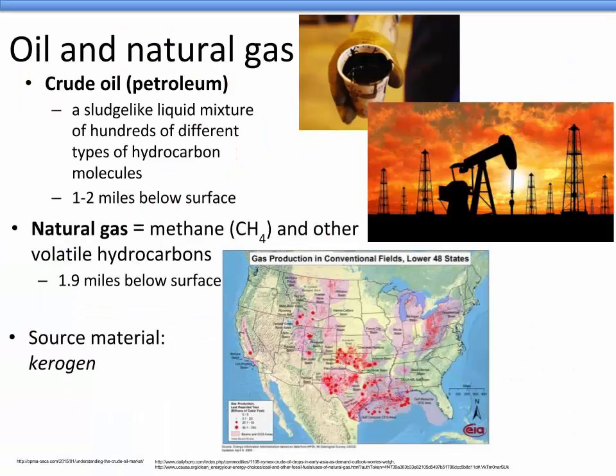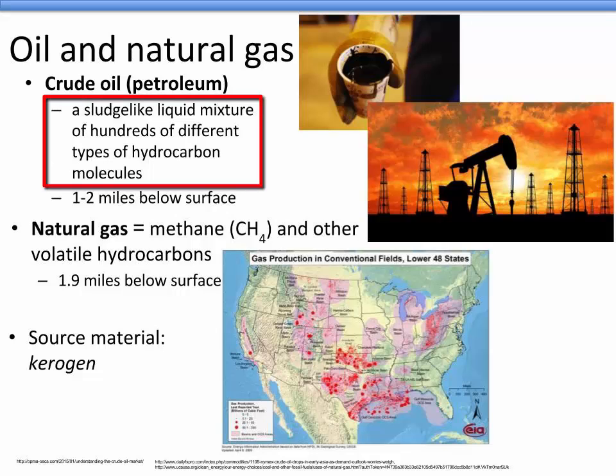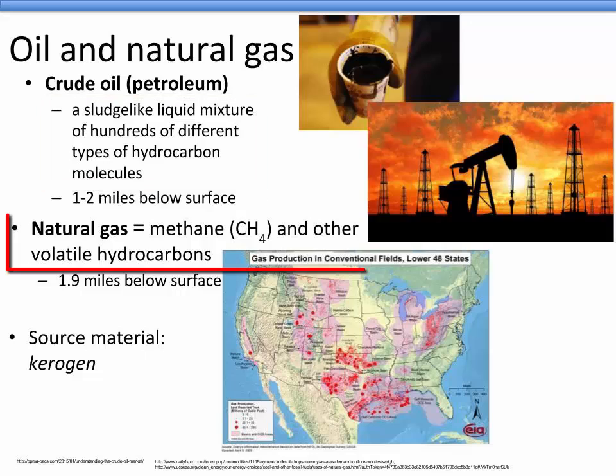Crude oil, also known as petroleum or black gold, is a sludge-like liquid mixture of hundreds of different types of hydrocarbon molecules. Natural gas is a gas consisting mostly of methane, which is CH4. There are some other volatile hydrocarbons in natural gas. As a reminder, crude oil and natural gas formed when dead organic material was buried in marine sediments and then transformed by time, heat, and pressure. The original organic matter was transformed into kerogen. Kerogen will form into natural gas or crude oil when acted upon by heat, pressure, and time.